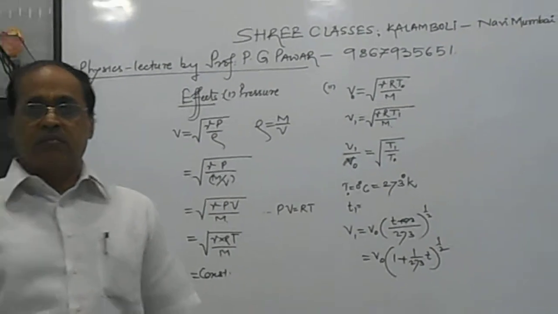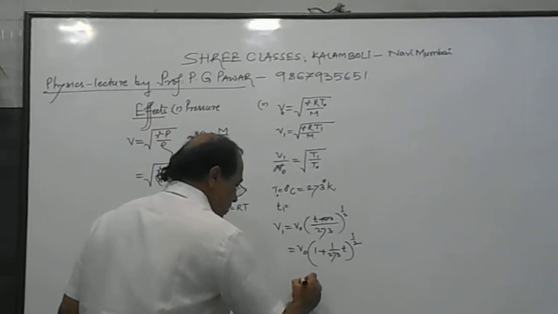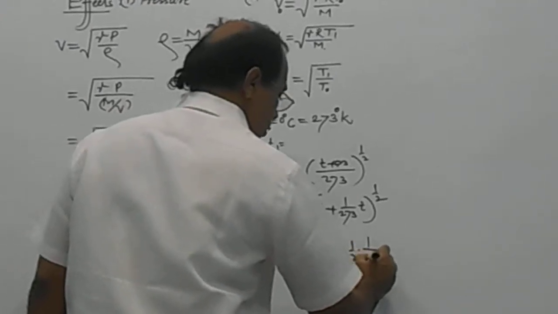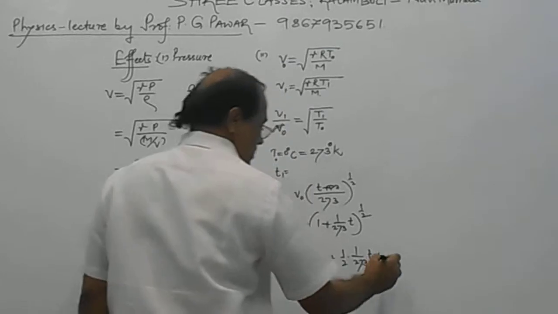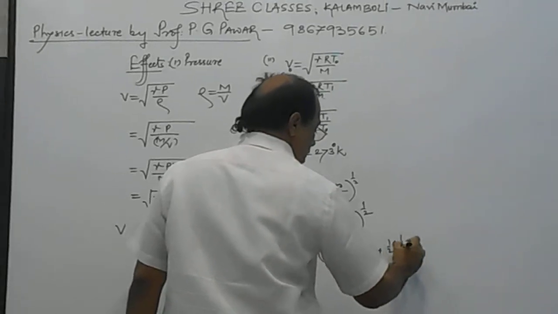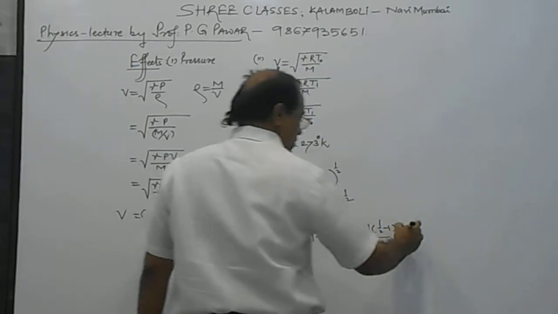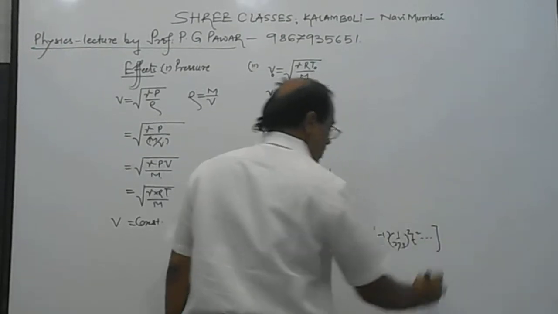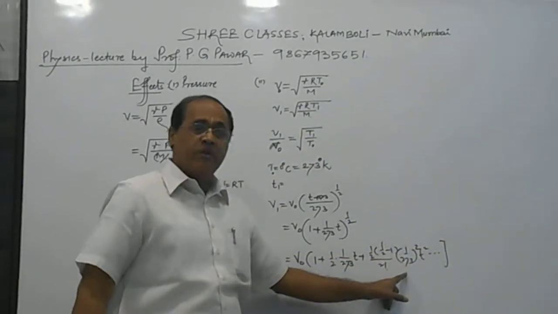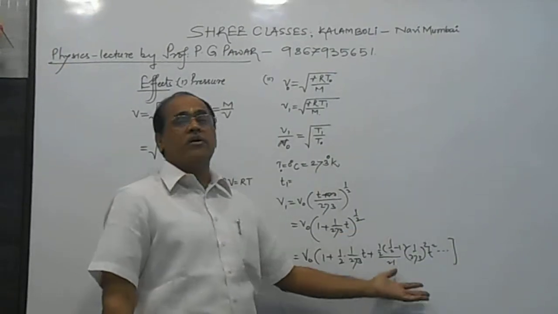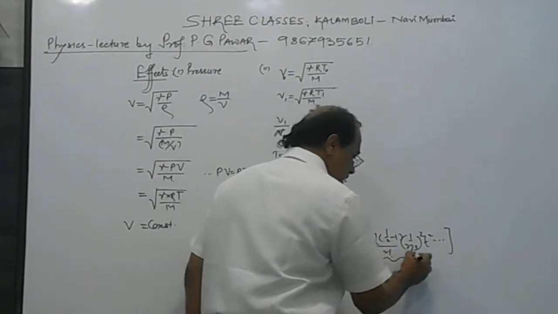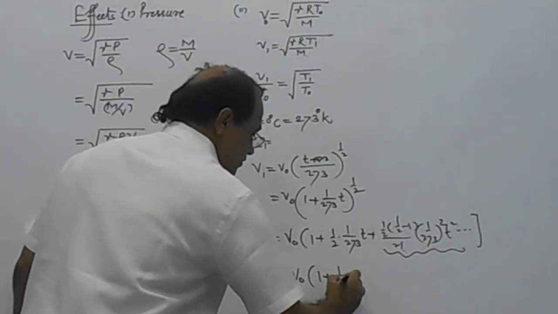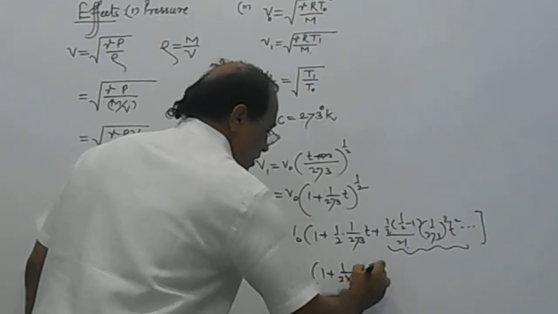Recently, we have studied the binomial theorem in mathematics. From binomial expansion, we can say V equal to V0 into 1 plus 1 half into 1 upon 273 into T, plus 1 half into (1 half minus 1) upon 2 factorial into 1 by 273 square T square, and so on. On expansion, we will find that 1 upon 273 is a small value. Again, its square will be very small. That's why the rest of the terms are neglected and simply we can say 1 plus 1 upon 2 into 273 into T.